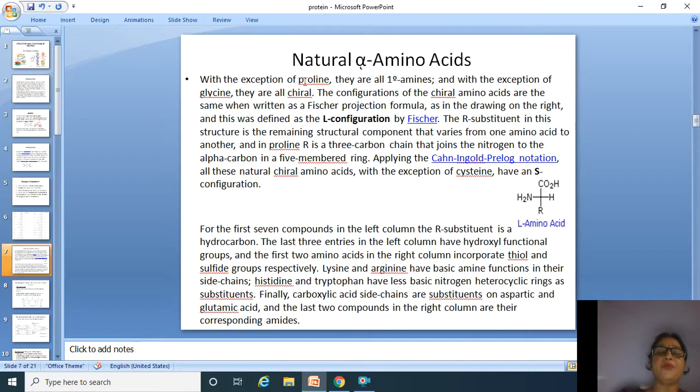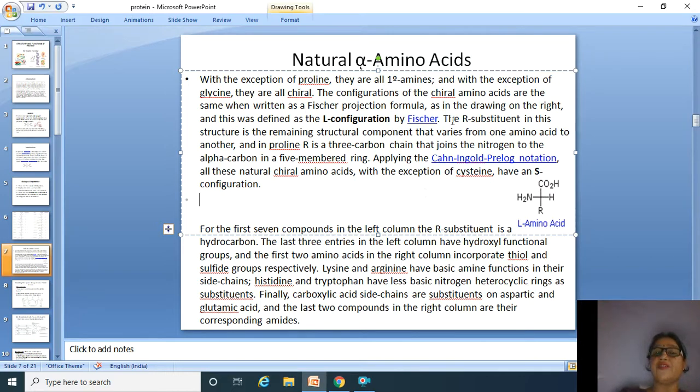With the exception of proline, they are all 1 degree amines. 1 degree means these are directly attached to the alpha carbon atom. And with the exception of glycine, they are all chiral. Chiral means that carbon atom which is having 4 different groups attached to it. 4 different groups or atoms are attached to the carbon atom. That carbon atom is called chiral carbon atom, also called asymmetric carbon atom.